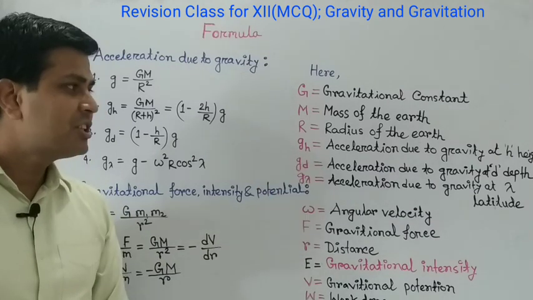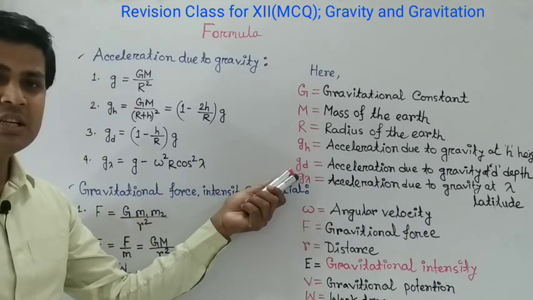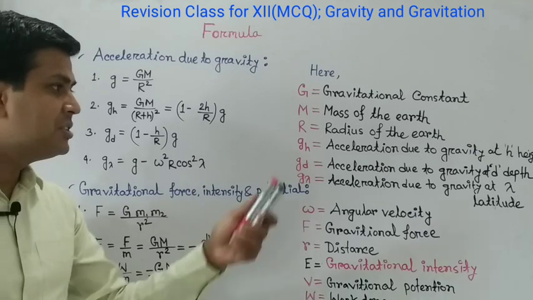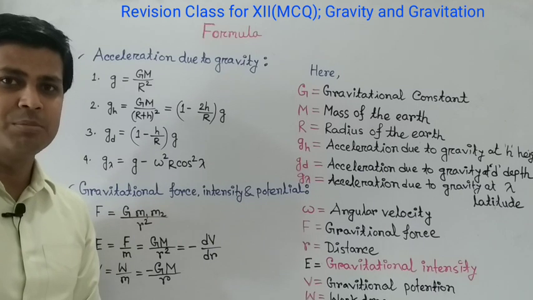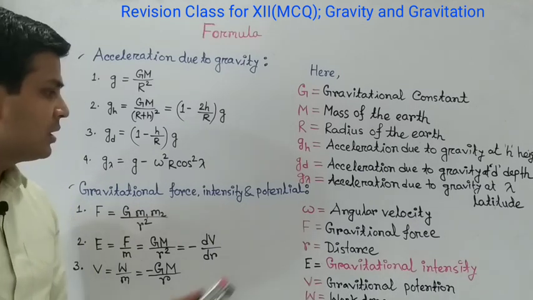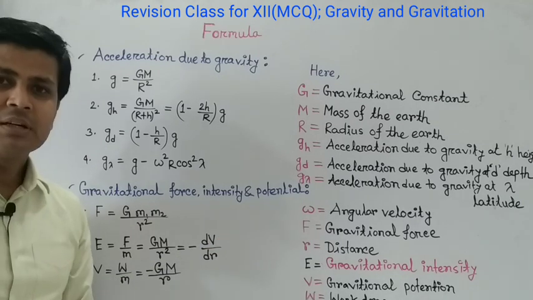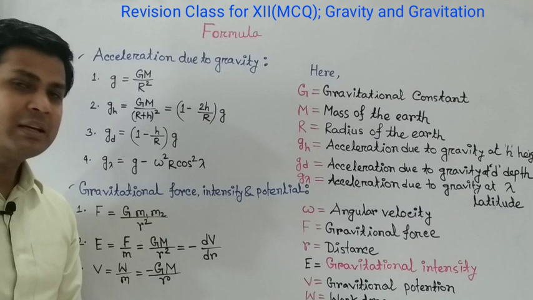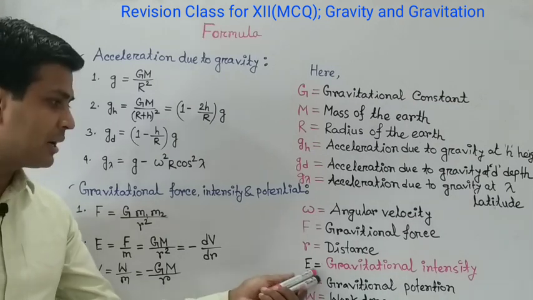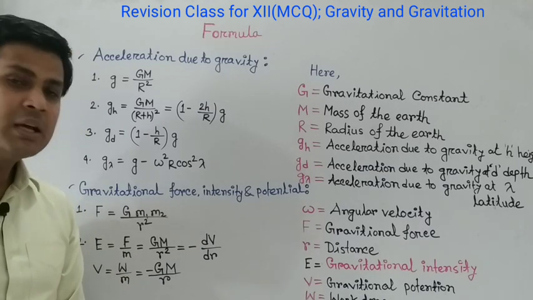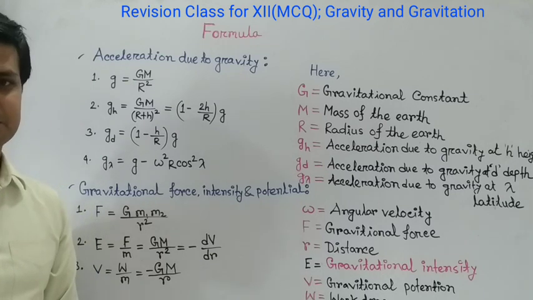g_h is acceleration due to gravity at h meter height from the Earth's surface. Here g_d is acceleration due to gravity at d meter depth from the Earth's surface. g lambda means acceleration due to gravity at latitude lambda. Here omega is the angular velocity, F is gravitational force, R is the distance between two objects, E is gravitational field intensity, capital V is the gravitational potential, and W is the work done.